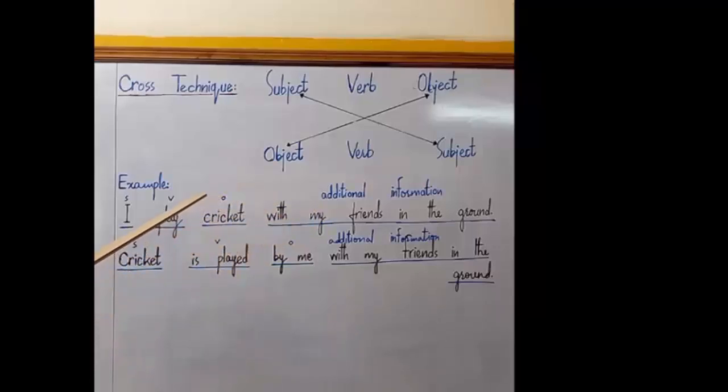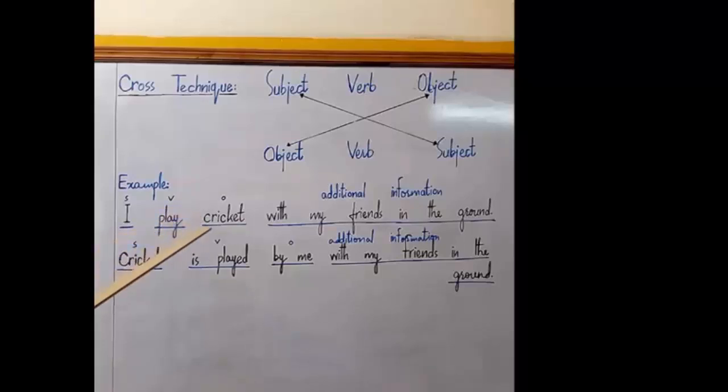All we have to do is to make changes in subject, verb and object. So while converting this sentence into passive voice, we make changes in these three elements of sentence, subject, verb and object. We bring cricket here at the subject position from object position. And we bring I from subject position to object position. So that becomes cricket and by me.